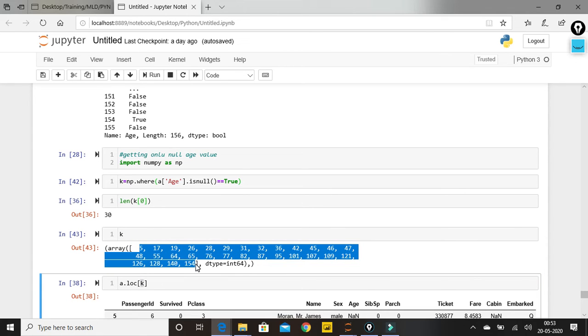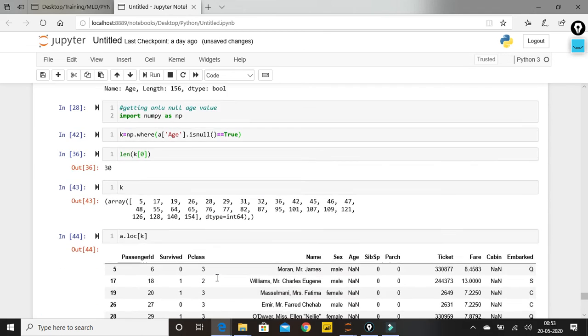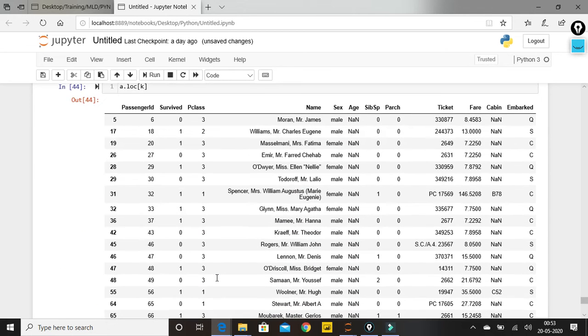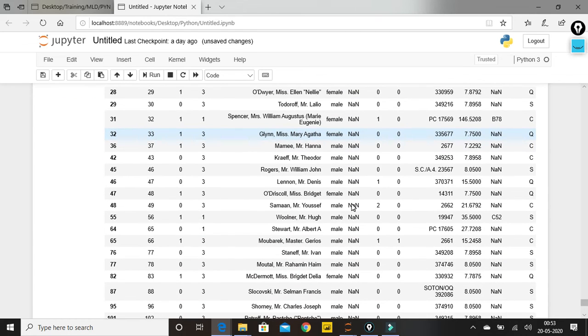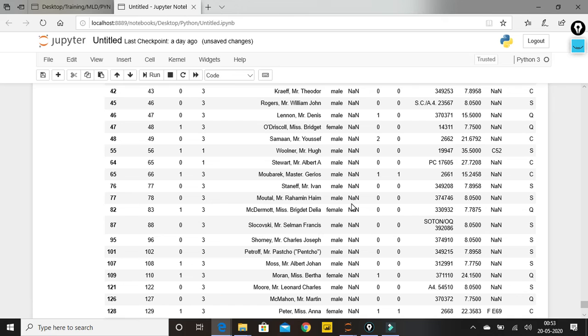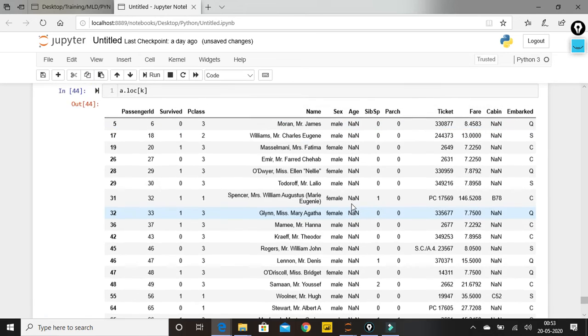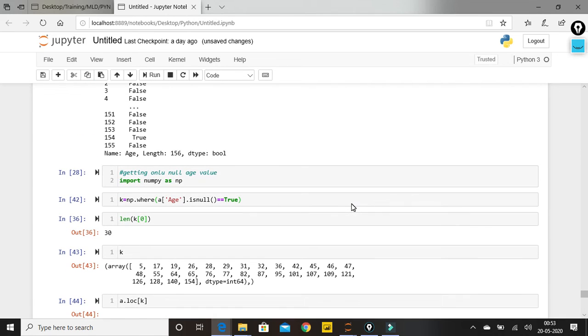So it will locate all these indexes and give me all the data with respect to the indexes stored in k. When I execute a dot loc and then k, it will give me only the records or rows where my age equals NaN or null. So you'll be able to see how to do a record kind of operation using the numpy where function.